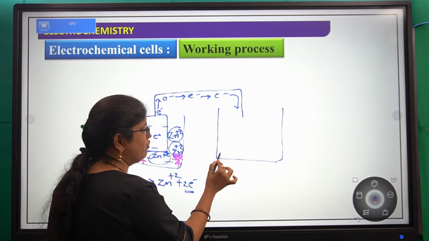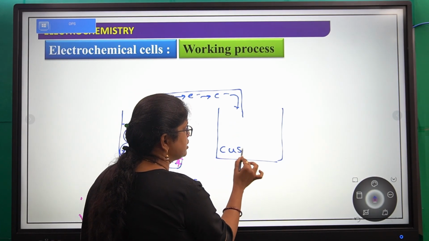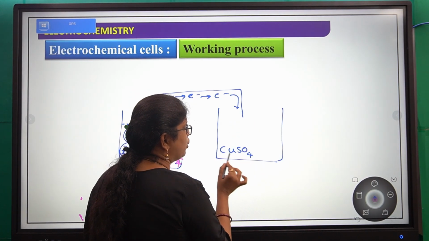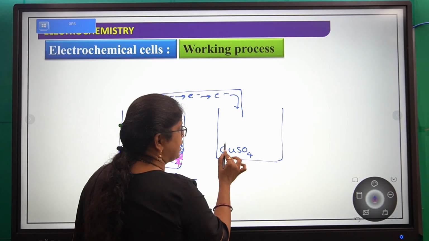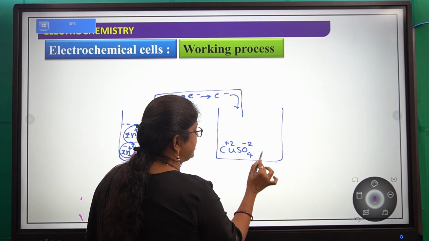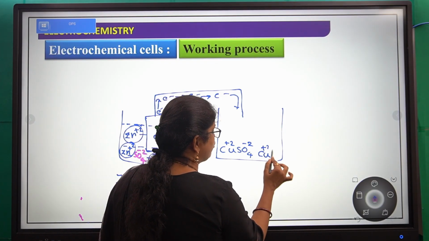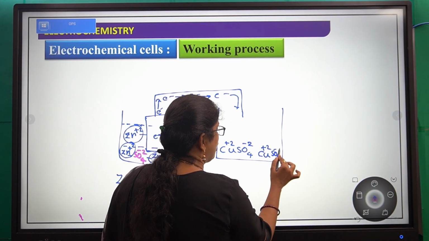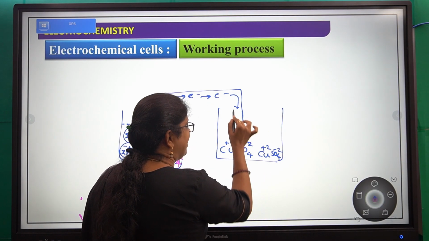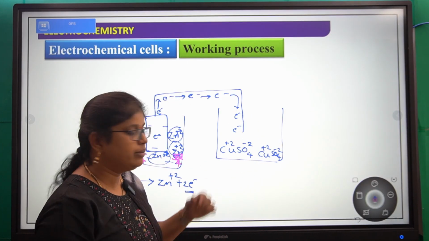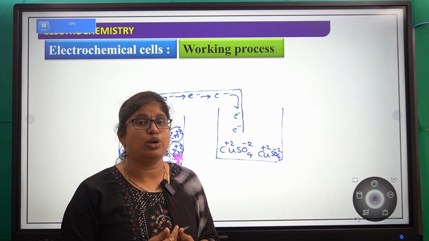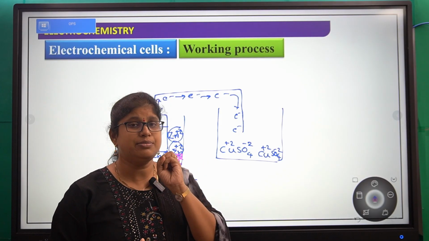Now in this one, what are we taking here? Copper sulfate. Okay, we know that copper sulfate, when dissolved in water, ionizes into Cu plus 2 and SO4 minus 2. Now, whenever the electrons enter this electrolyte solution, the copper plus 2 ions accept those electrons.